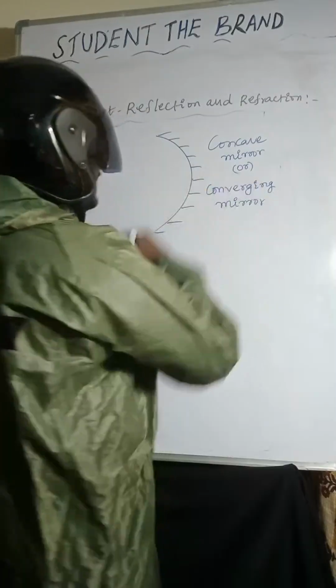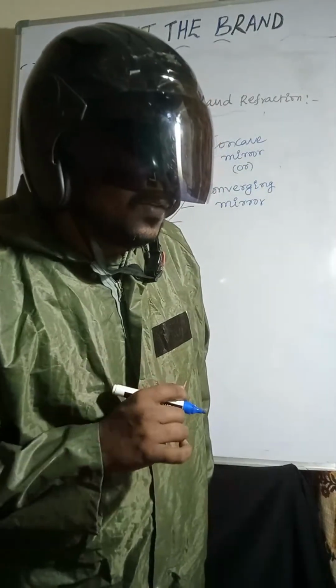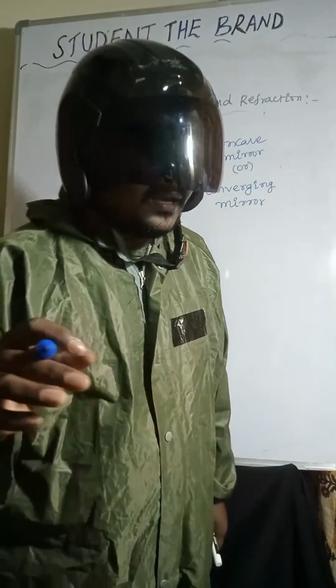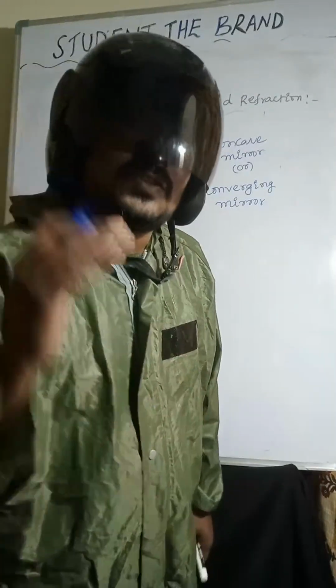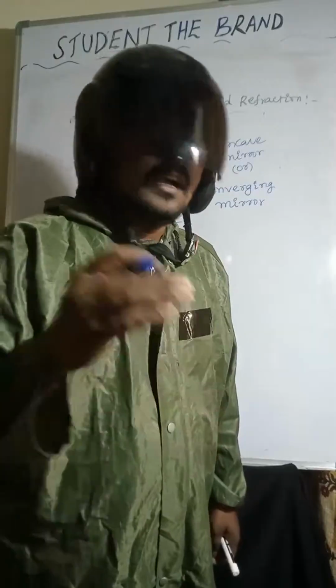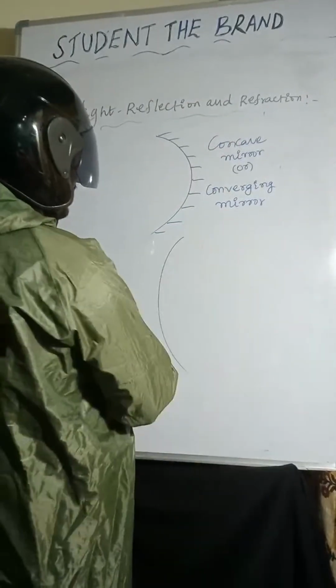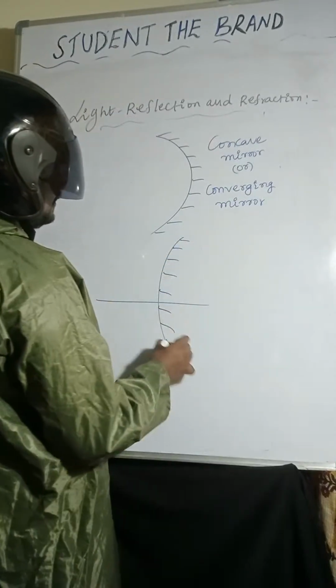Sir, why is concave mirror also called converging mirror? And one more thing, convex mirror is also called diverging mirror.